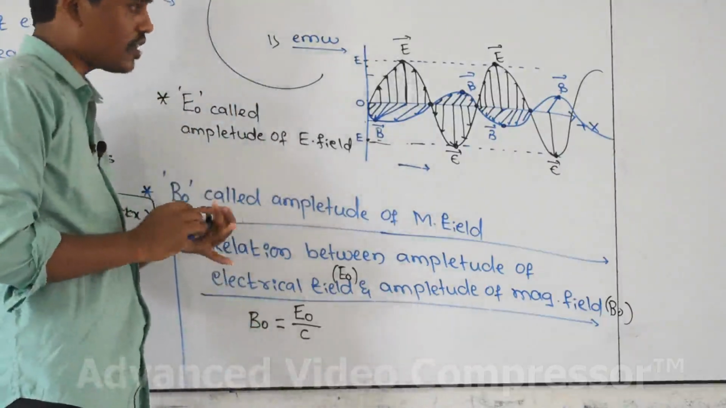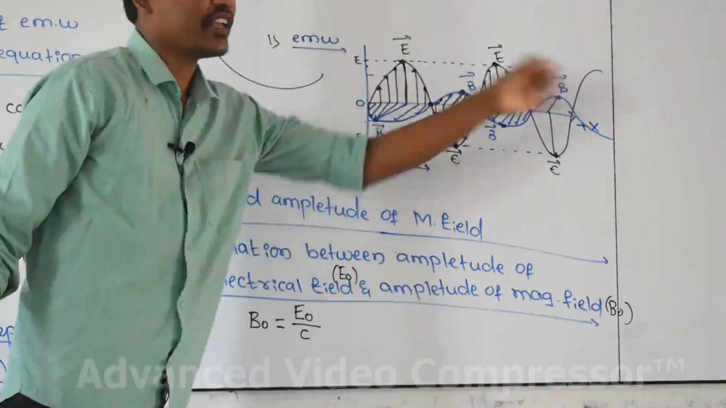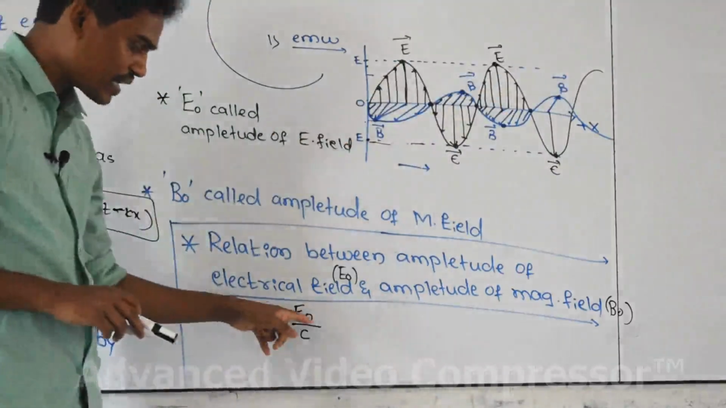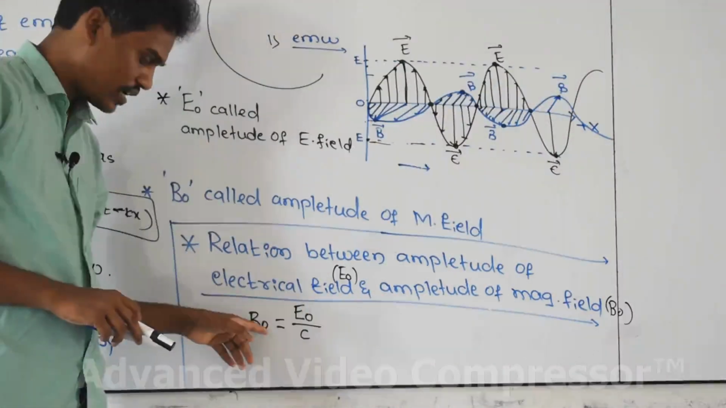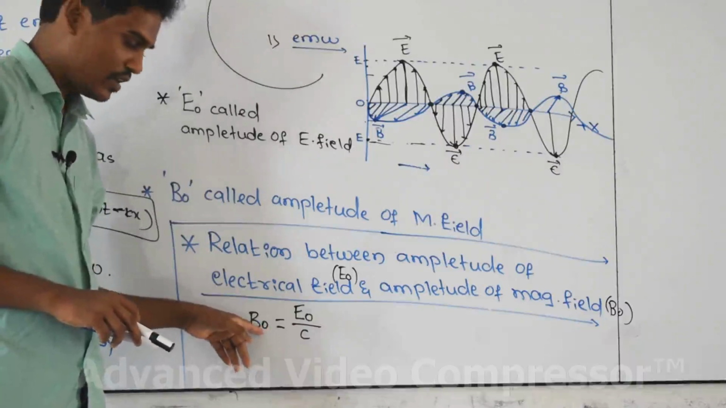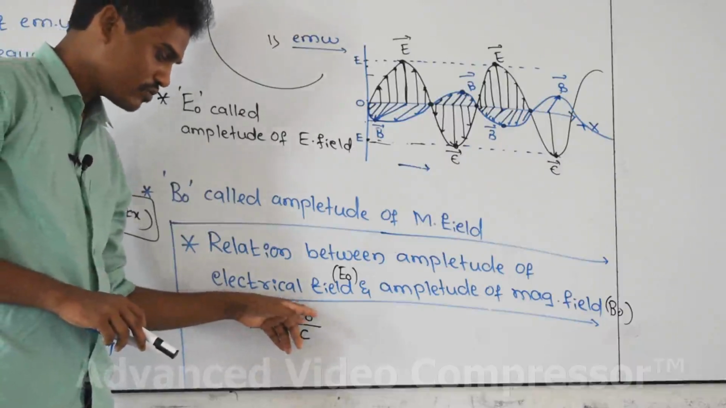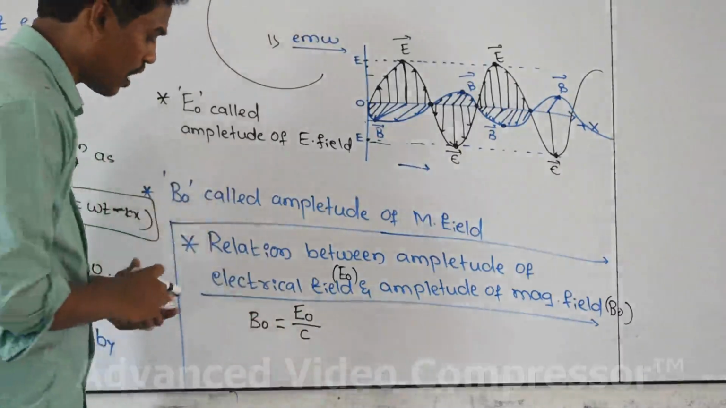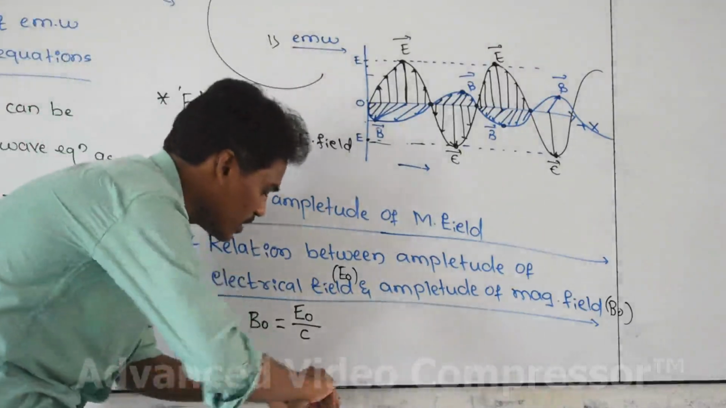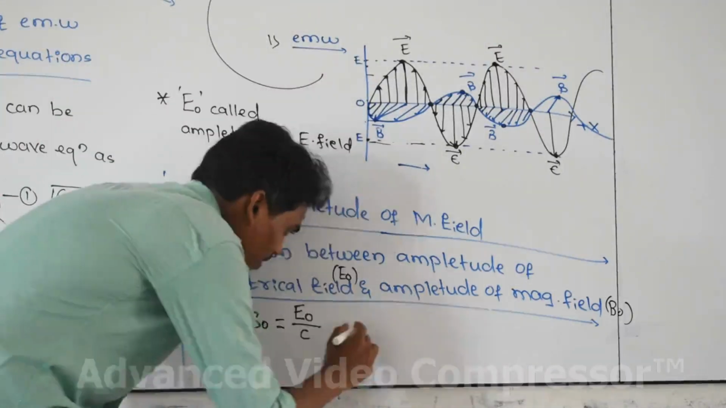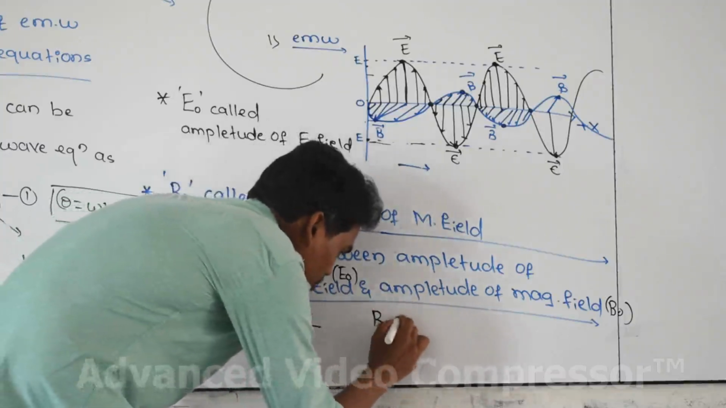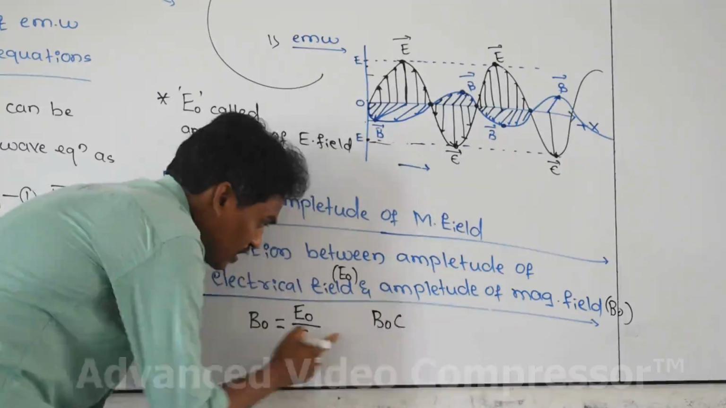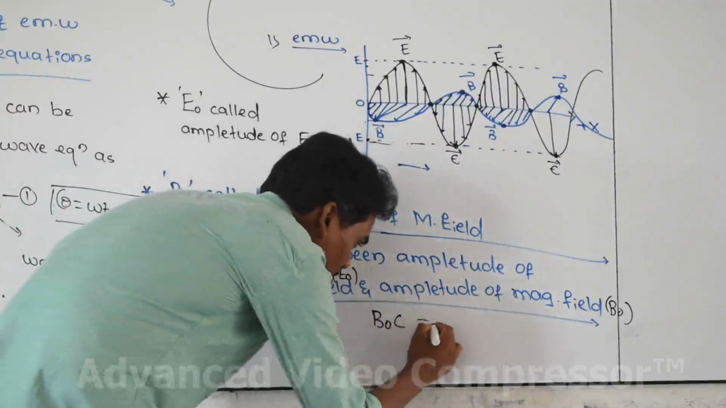And here, whenever the electromagnetic wave is propagating, the electrical field intensity, means the amplitude of electrical field, is more than the amplitude of magnetical field. Then how to find out this relation? B naught is equal to E naught by C. If you multiply C into B naught, then this value is exactly equal to E naught.